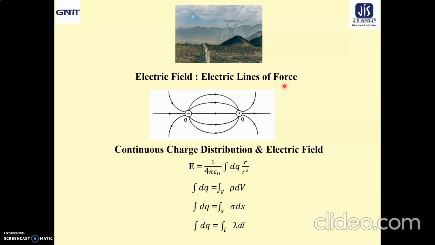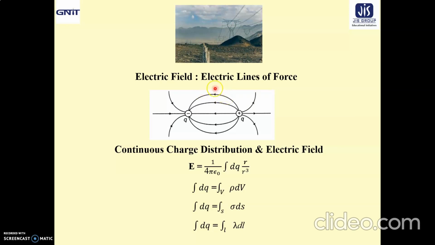It is an imaginary line along which, if we consider a positive unit charge moving along this line, or you can consider the negative one, but I am talking about the positive one because it will start from the positive one, that's why. So if we consider a unit charge moving along it, then the tangent at each and every point of that line gives us the direction of the electric field at that point.